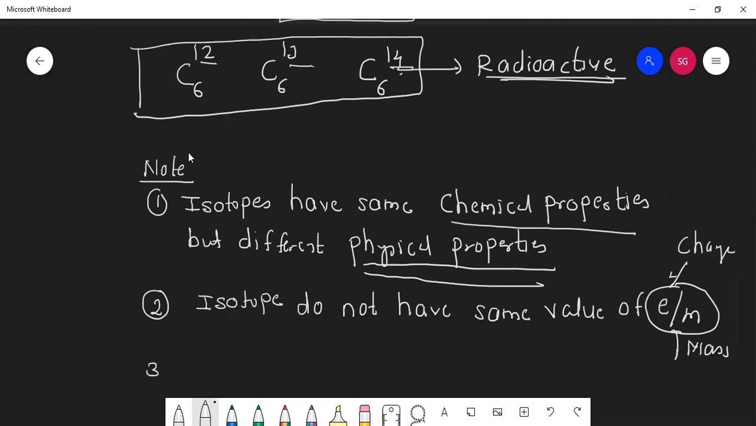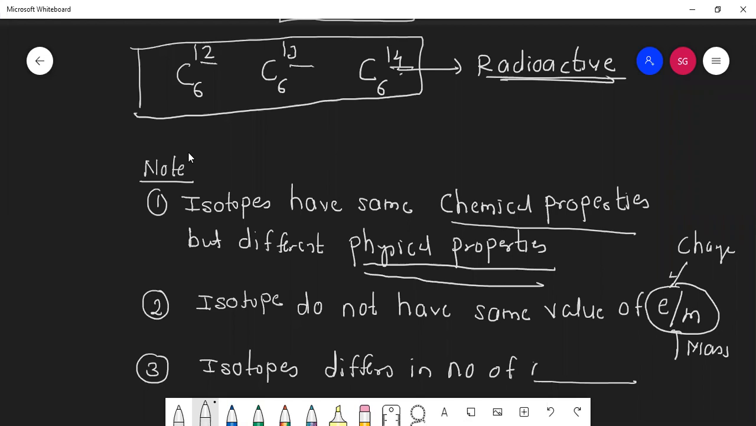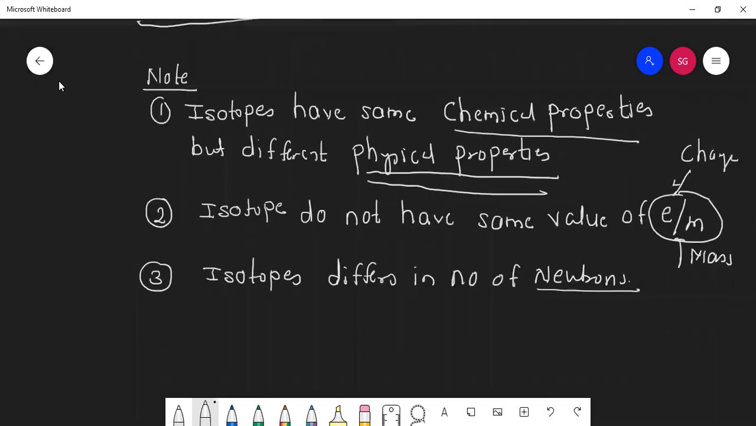Third point, students. Already we have mentioned above, isotopes differ in number of what should I put here? Isotopes differ in number of neutrons. Very good. Listen to the lecture carefully, students. So this was isotopes.